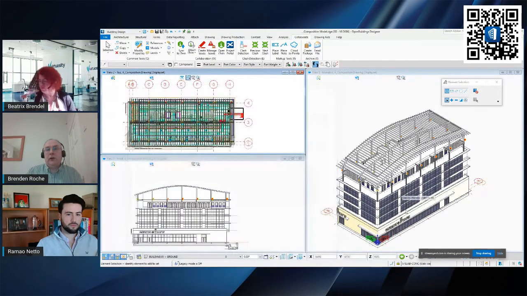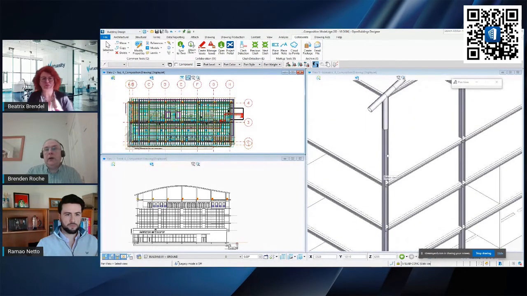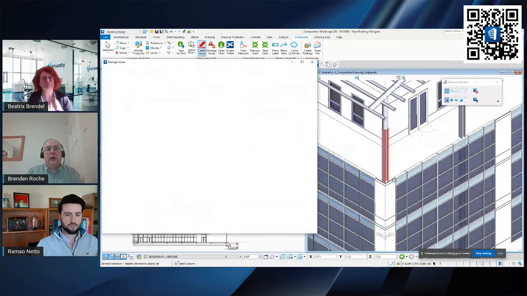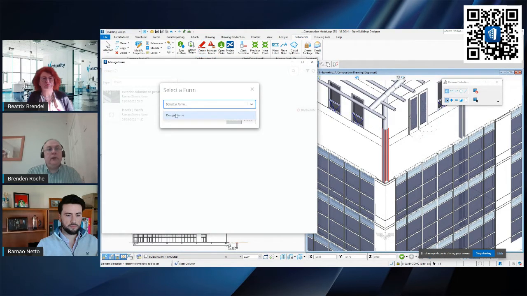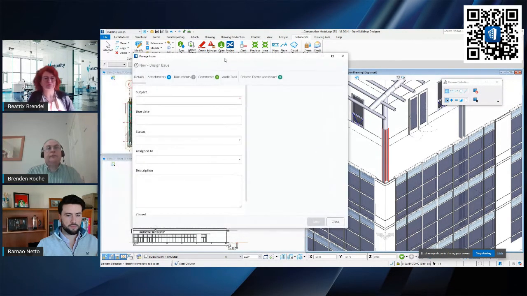But what I'm actually going to do is, first of all, zoom in my window. And I'm going to select something, say, for instance, this column here. And then I'm going to go up to create issue. Okay, create issue. That's interesting. And just do that. Select a form, design issue, create. And now what it's done is it's created or opened a form for me.